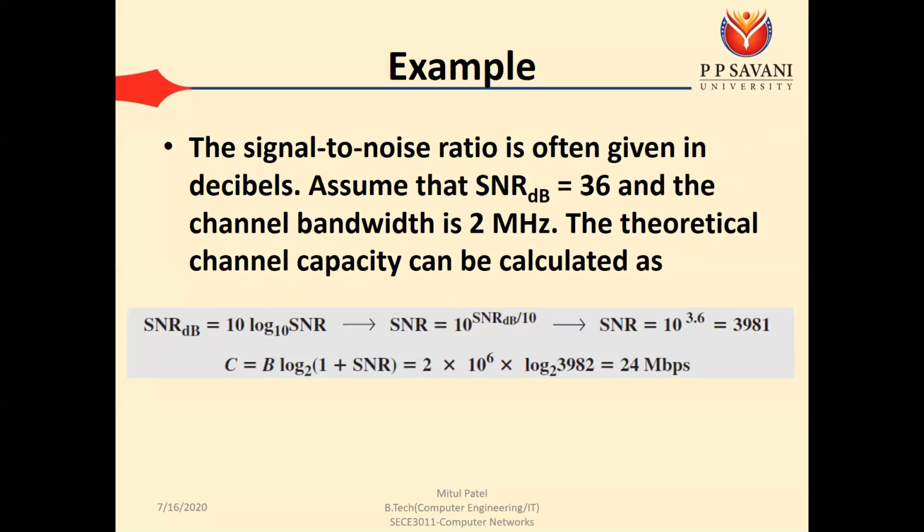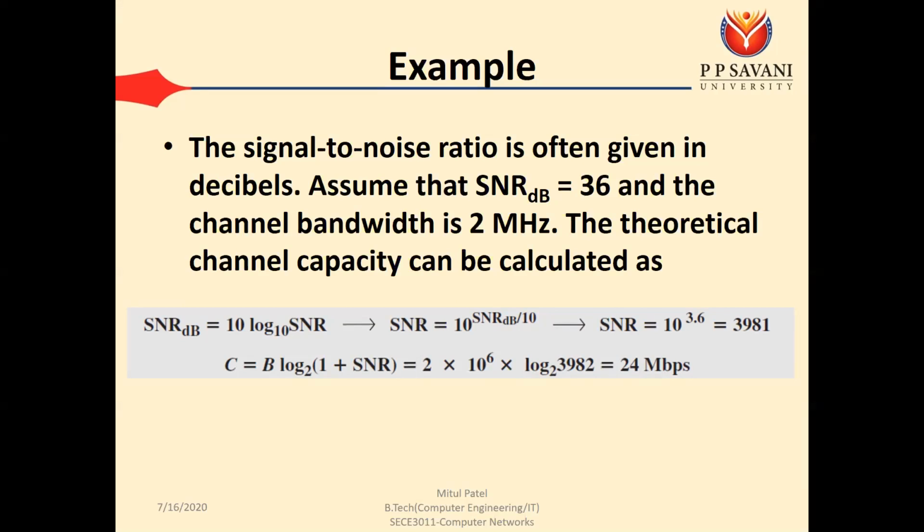The signal to noise ratio is often given in decibels. We have seen this when we learned about noise. We know that the SNR is the average signal power divided by the average noise power, and often it is given in decibels also.